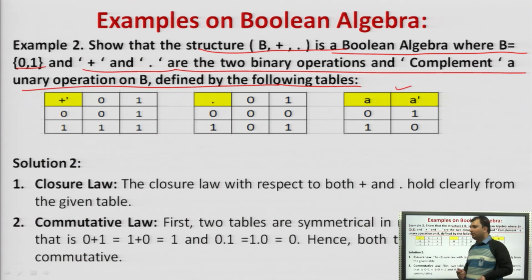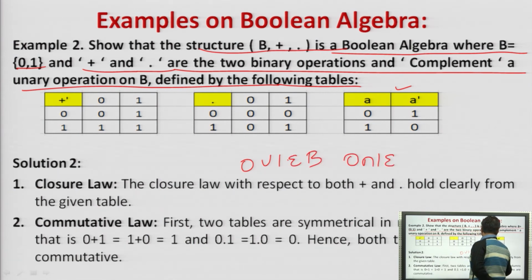Closure law is basically what? That is, if I do 0 union 1, the result should still belong to B, and if I do 0 intersection 1, it should also belong. So basically, take the union of 0 with 1. So what we are doing here, 0 plus 0, what do we get if we perform a plus operation on this? 0 plus 0 is 0, 0 plus 1 is 1, 1 plus 0 is 1 and 1 plus 1 is also kept as 1 rather than doing the carry. So this is a composition table. On the basis of this composition table,